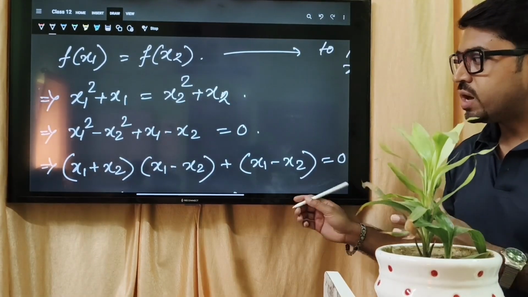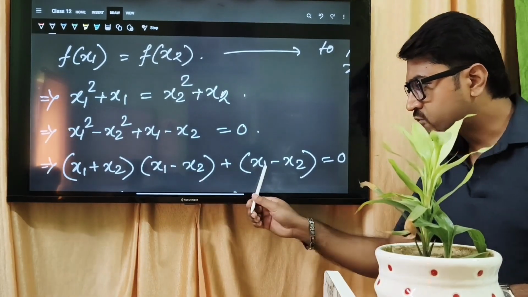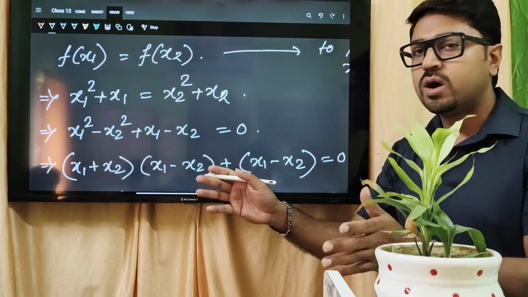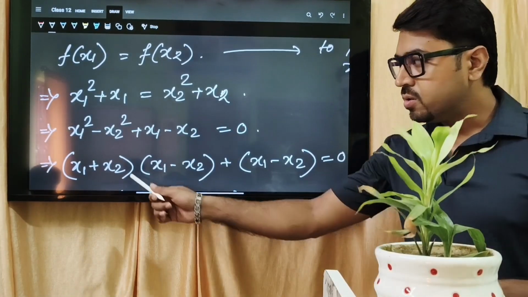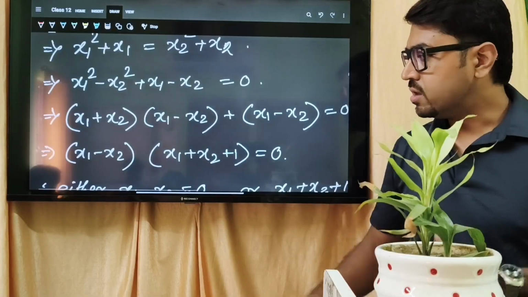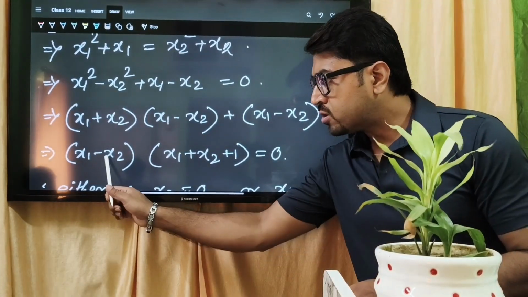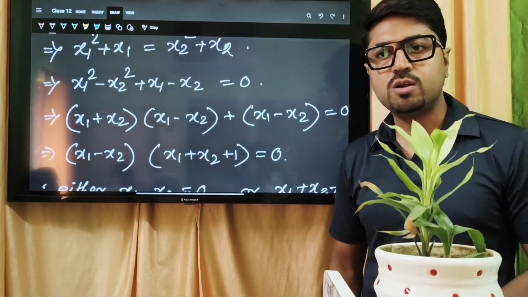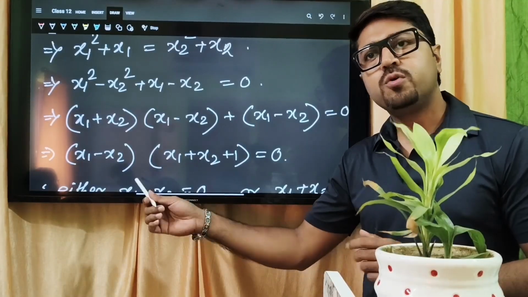I will take x1 minus x2 common, from this part and from this part. So if I take x1 minus x2 common, then what will be the factor? Correct. So again the same condition arises: the product of two factors equal to 0. So what is the condition? One of them can be 0 or both can be 0.